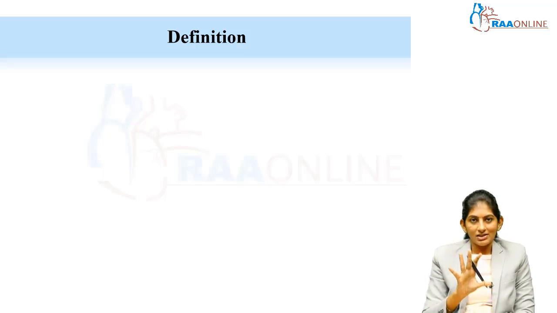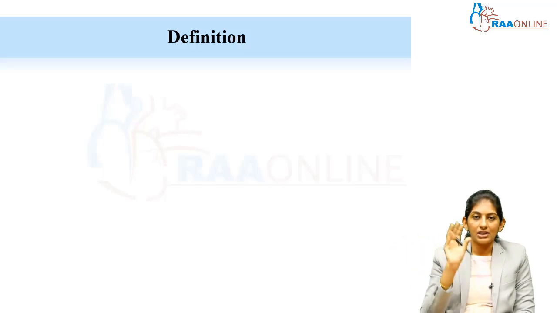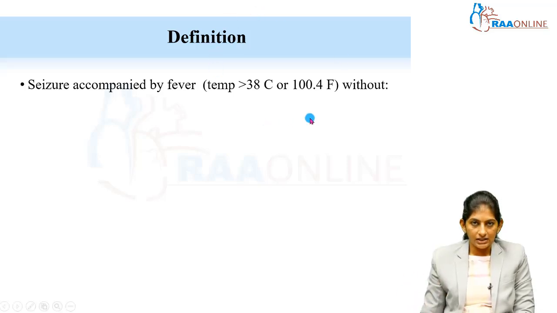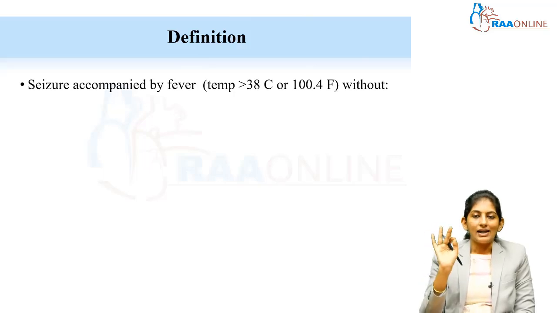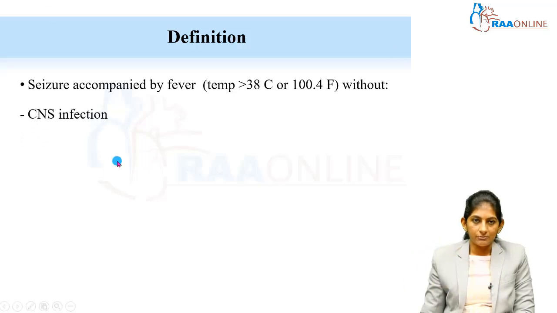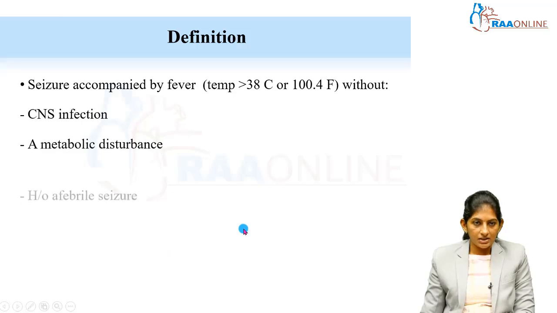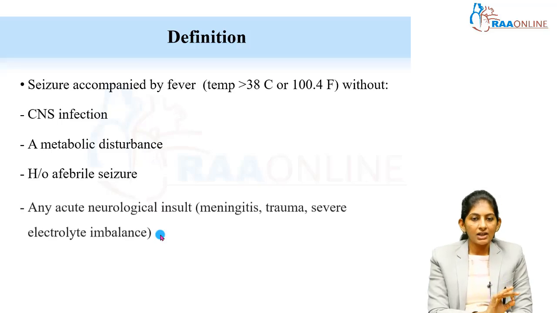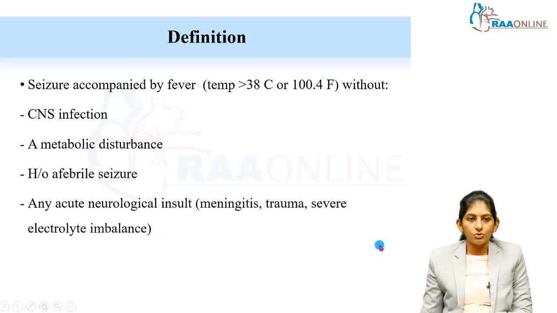So we have talked about febrile seizures, incidence, prevalence, whatever, and why it happens. But now I will tell you the definition, very, very important. In the age group 6 to 60 months, if the child gets a seizure accompanied by fever, the fever has to be more than 38 degrees Celsius or more than 100.4 degrees Fahrenheit, documented, very, very important. And this seizure and fever should not be accompanied by a CNS infection. There should not be a metabolic disturbance. There should not be a previous afebrile seizure. Very important. And an acute insult like a trauma should not be present. Only then can you call it a febrile seizure.